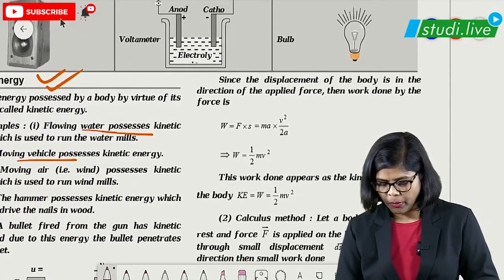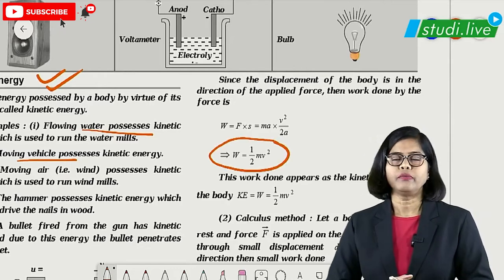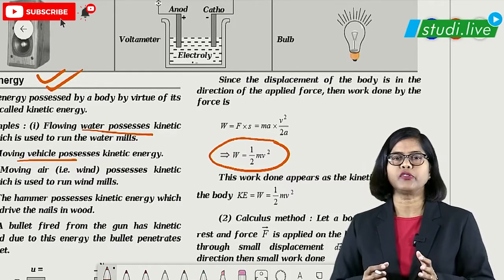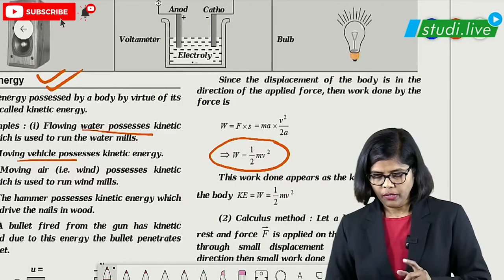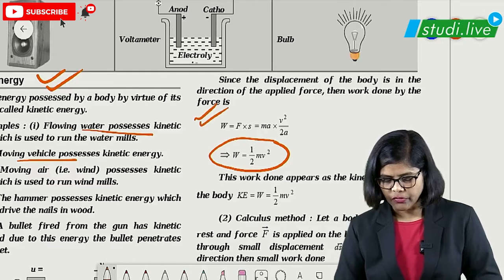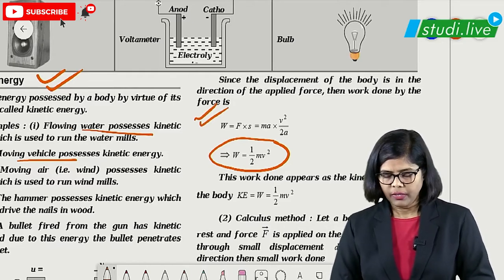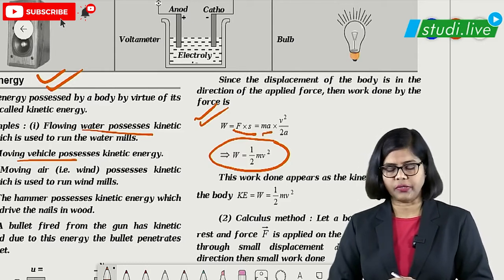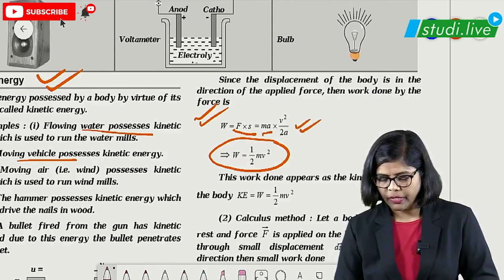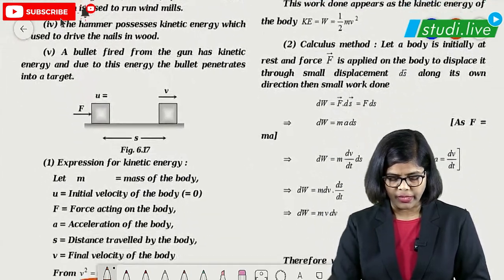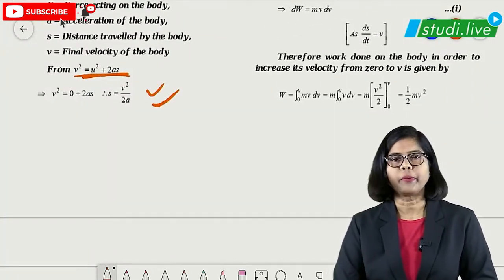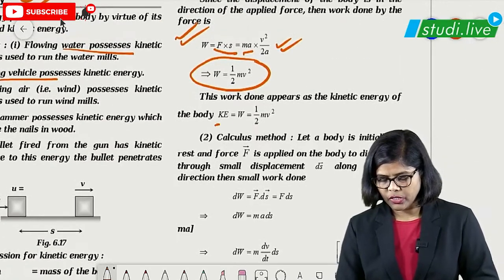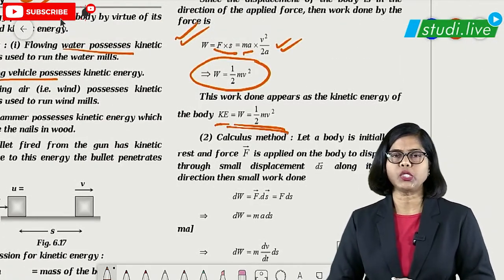And the kinetic energy formula you have to remember, that is work. Kinetic energy, of course, is the work done. So it is half mv square. This is the energy formula you have to remember for kinetic energy. Okay. And how do we get this? We get it from the basic definition of work, that is Fs, right? F is what? ma, mass into acceleration. And s is nothing but what? v square upon 2a, which we got from the kinematical equations. From here. Right? So that is used, and we are getting the kinetic energy formula as half mv square.